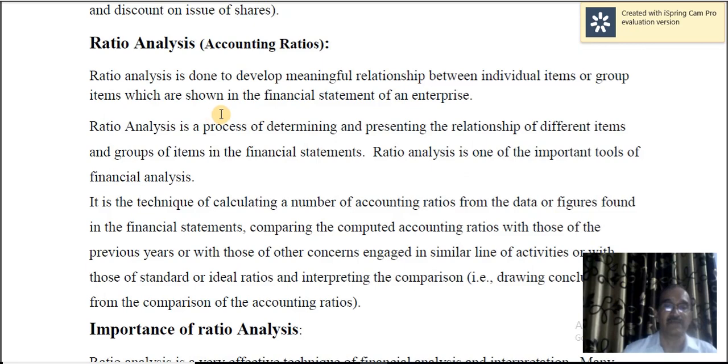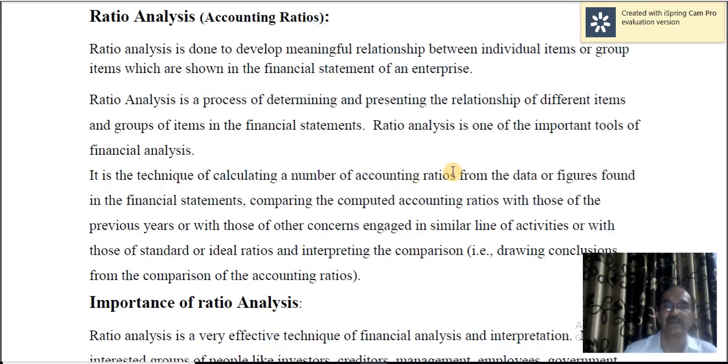It is the technique of calculating a number of accounting ratios from the data or figures found in the financial statements, comparing the computed accounting ratios with those of the previous years, we call that inter-period comparison, or with those of other concerns engaged in similar lines of activities, we call that inter-firm comparison. You are comparing the performance of one concern with that of another concern, or with those of standard or ideal ratios.